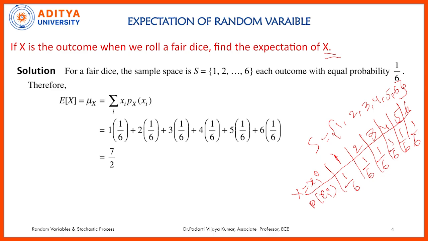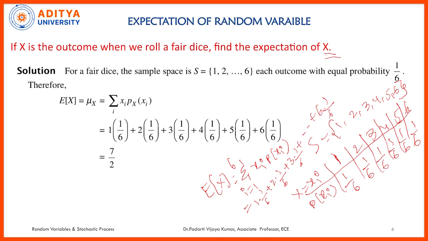Since the random variable belongs to the category of discrete random variable, for a discrete random variable, the expectation formula is summation i equal to 1 to 6 xi into p of xi. So xi means the value of random variable. When it is 1, the probability is 1 by 6. When it is 2, the probability is 1 by 6. When the dice number is 3, 1 by 6. It goes on up to when dice value is 6, its probability is 1 by 6. So when you calculate all the values and add them, you will get the expectation as 3.5.